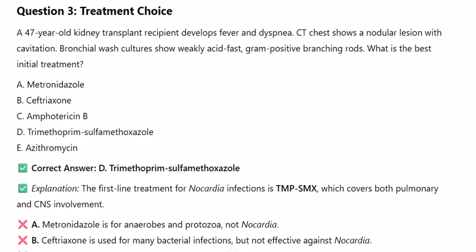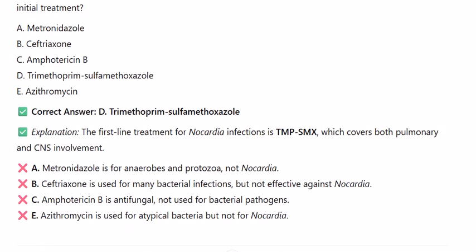A. Metronidazole is for anaerobes and protozoa, not Nocardia. B. Ceftriaxone is used for many bacterial infections, but not effective against Nocardia. C. Amphotericin B is antifungal, not used for bacterial pathogens. E. Azithromycin is used for atypical bacteria, but not for Nocardia.